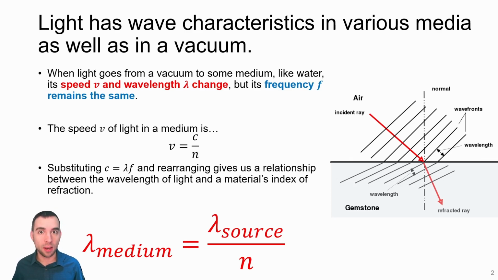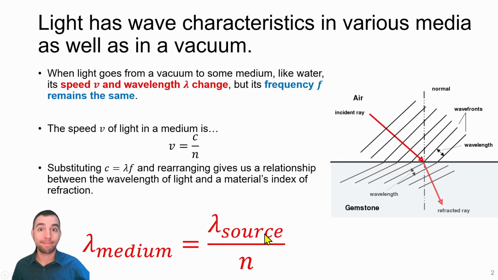The frequency of the wave is strictly set based on the source that is outputting those waves. So when a wave enters a new medium and slows down, its wavelength will correspondingly go down. And this means that the wavelength of light in a medium and the medium's index of refraction are related. And we can use this equation in the bottom here to determine what the wavelength of light will be in a specific medium based on that medium's index of refraction and what the true wavelength of the light being